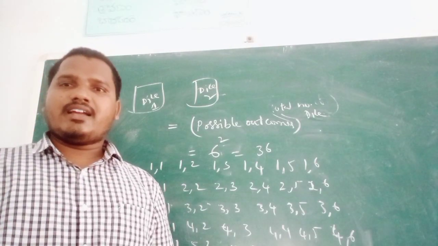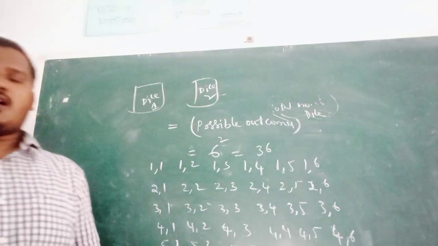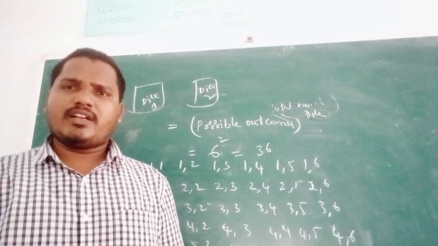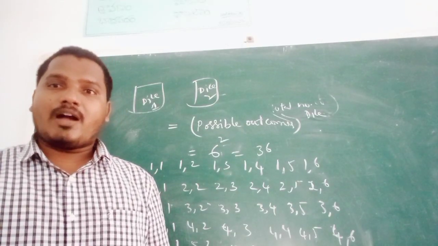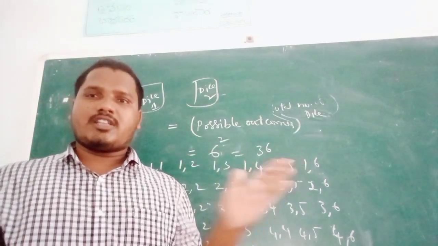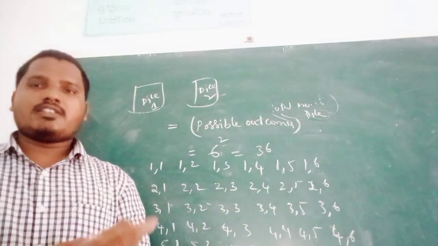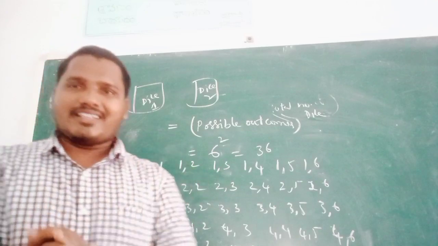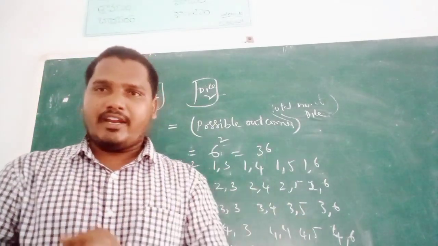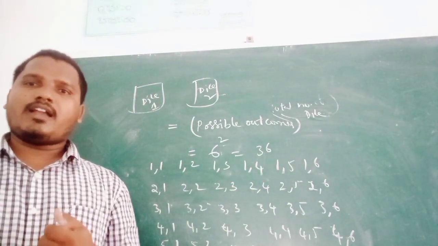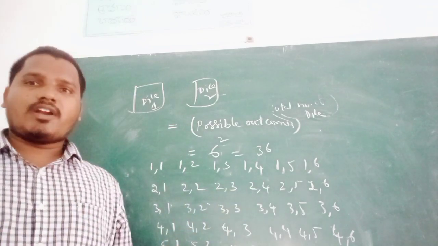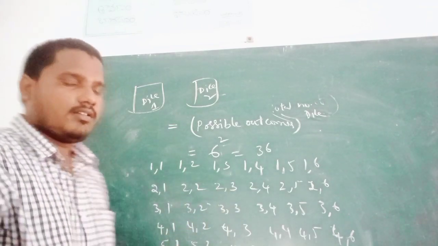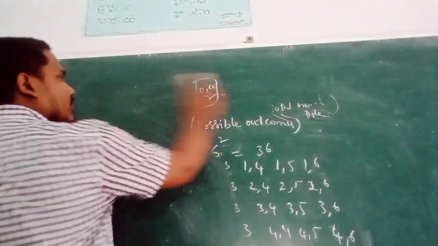They sometimes ask, what is the probability that the sum of the numbers on the two dice is less than some value? This is the type of problems they ask. This is one of the important topics.